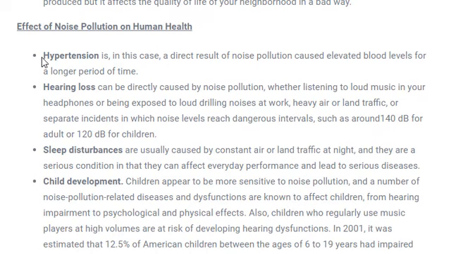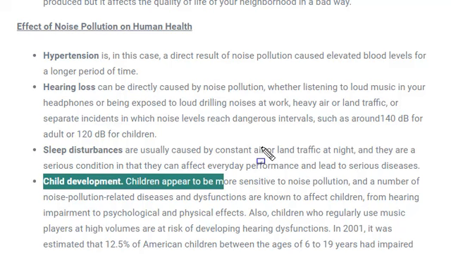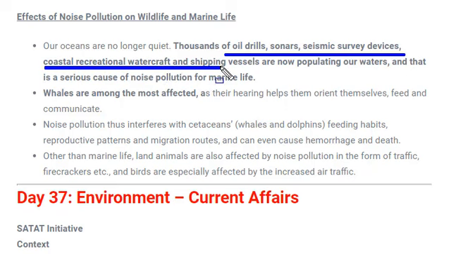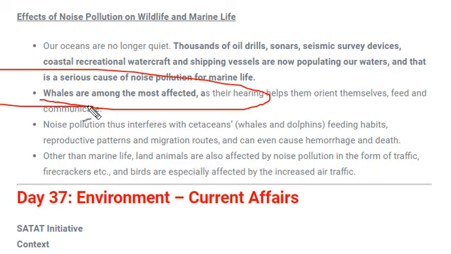If we talk about the effects, noise pollution causes hypertension, hearing loss, sleep disturbances, problems in child development, various cardiovascular dysfunctions, and lots more. Then there is the effect of noise pollution on wildlife and marine life. In the oceans, thousands of oil drills, sonar, seismic survey devices, coastal recreational watercraft and shipping vessels are now polluting our water. Because of this noise pollution, aquatic life is disturbed, and whales are the most affected aquatic organisms. Okay, so that's all for today's video, and we have discussed all about pollution.